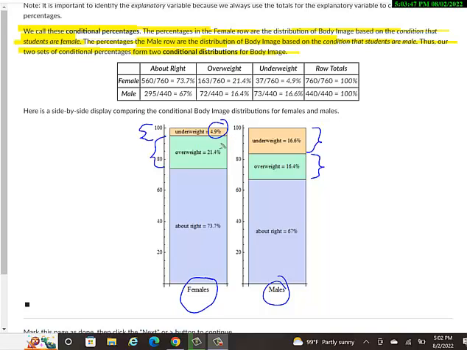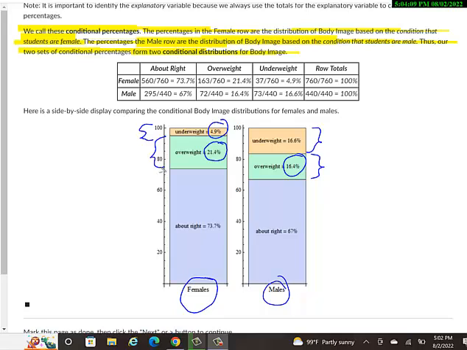They're fairly close. Females, 21.4% of them responded that they felt like they were overweight, versus males, 16.4% said they felt like they might be overweight. Those aren't too far apart. Yeah, it's like 5 percentage points, but I guess we might have assumed ahead of time that it was going to be a bigger difference than that.